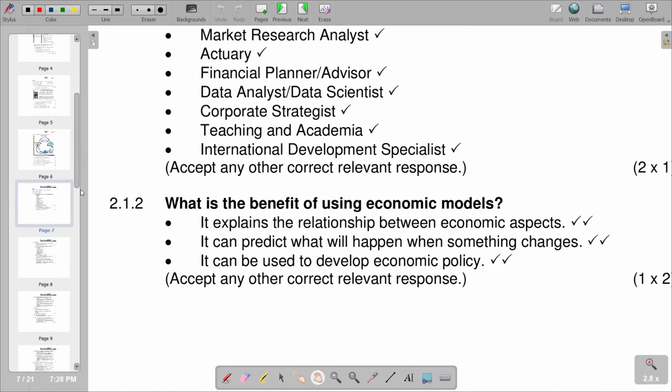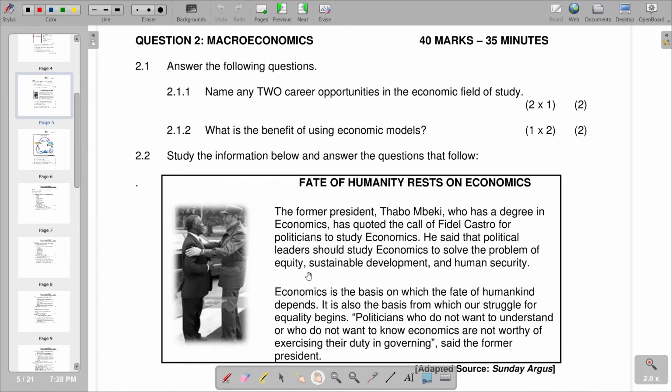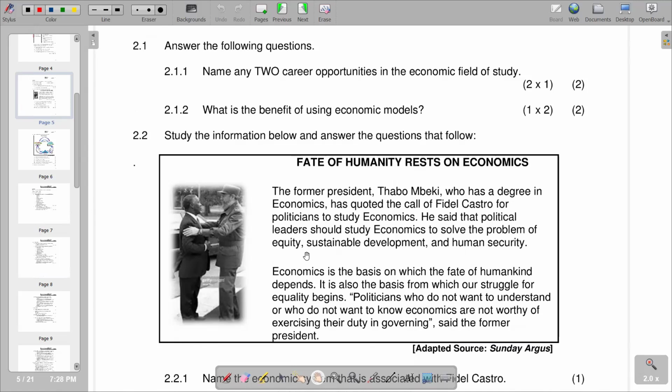So we move on to the next part of our question, which reads, study the information below and answer the questions that follow. Of course, we are given an extract, which is The Fate of Humanity Rests in Economics, whereby it reads, the former president Thabo Mbeki, who has a degree in economics, has quoted the call of Fidel Castro for politicians to study economics.